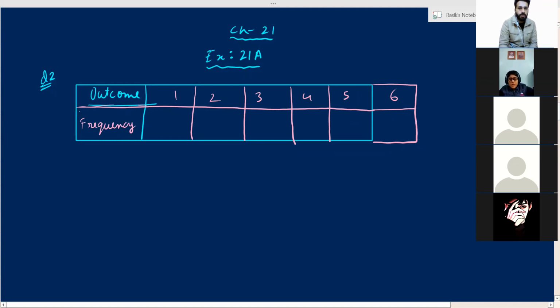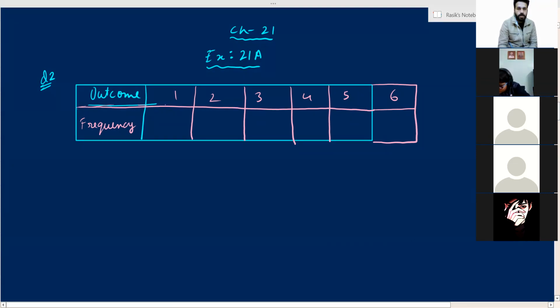No, not that one. We are making a frequency table. If you want, you can make a table with tally marks also. So for a frequency table, it is not compulsory to make tally marks. If you want to make tally marks, you can make them.